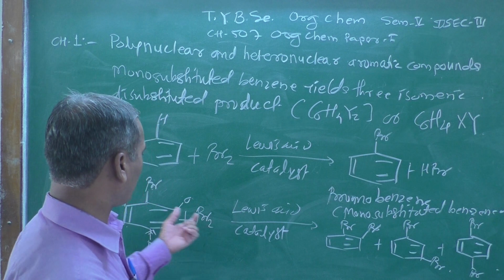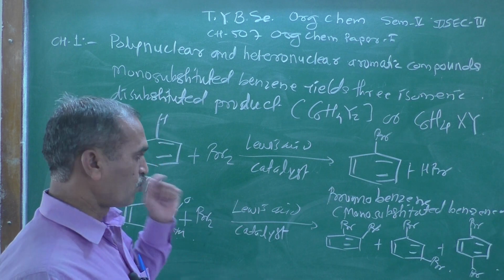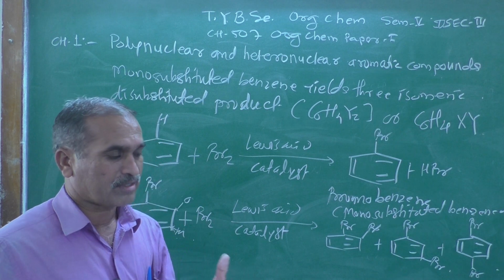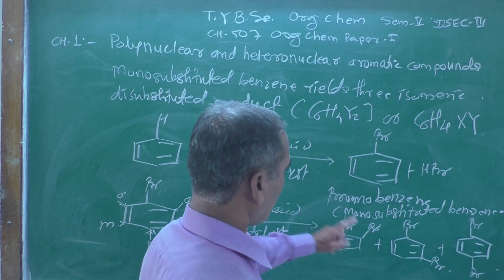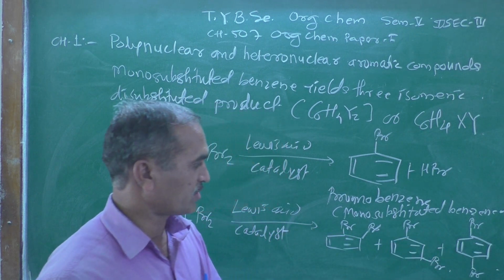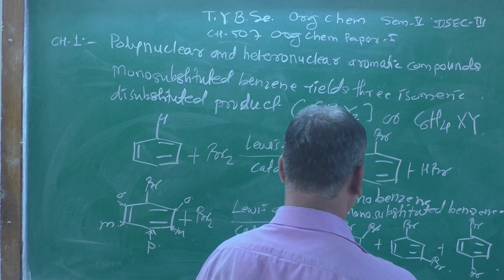So here is the electrophile, and as we know, benzene acts as a nucleophile in nature, meaning it acts as a source of electrons, and therefore it gives products at ortho, meta and para positions, and so on. So these are the possible structures we have drawn over here.